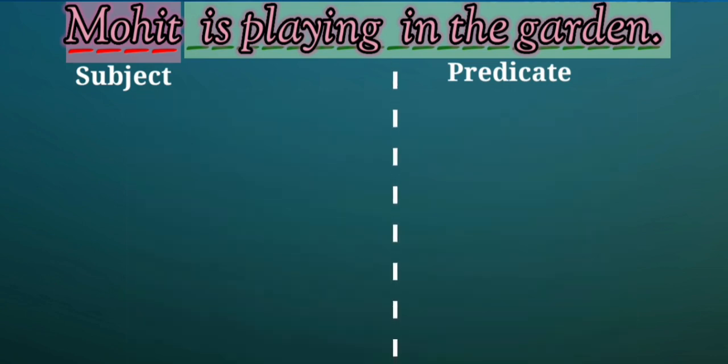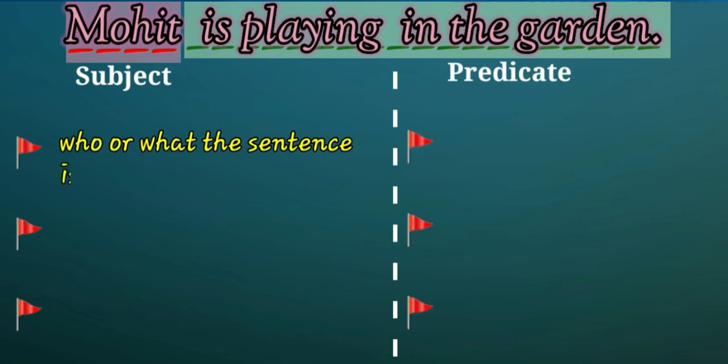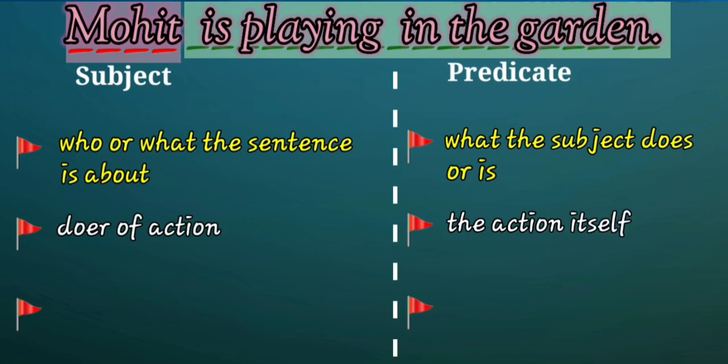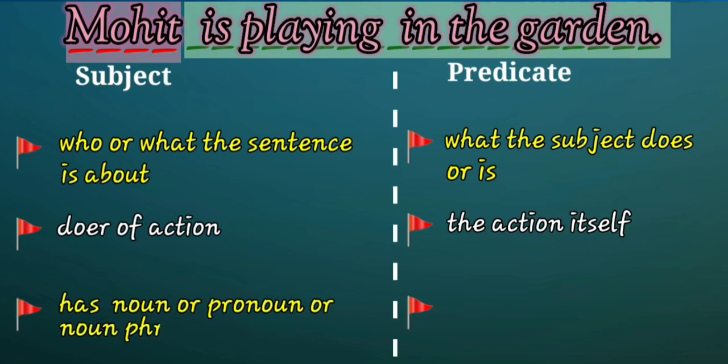The subject tells who or what the sentence is about. The predicate tells what the subject does or is. The subject is the doer of the action. The predicate is the action itself. A subject has a noun or a pronoun or a noun phrase. The predicate always has a verb. Remember, when you ask who or what to the verb in the sentence, you get the subject of the sentence.